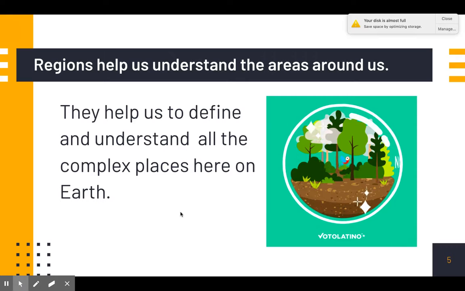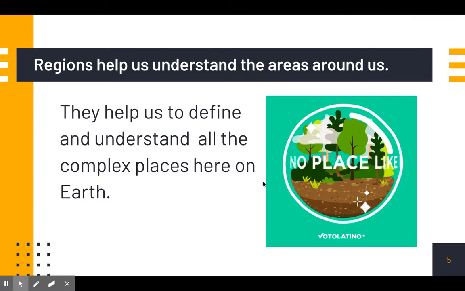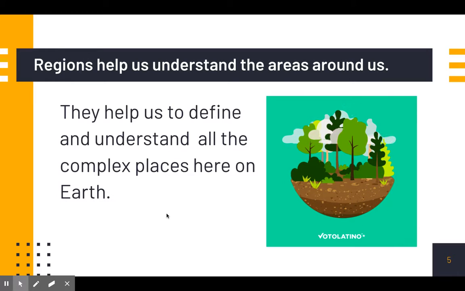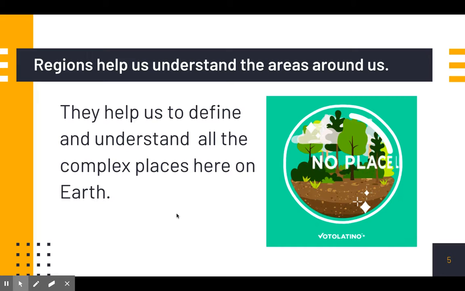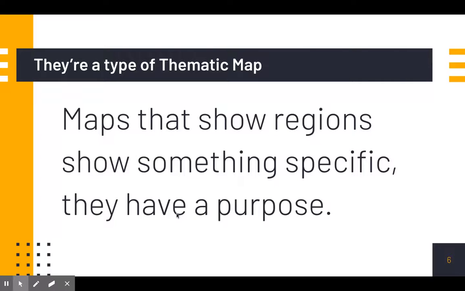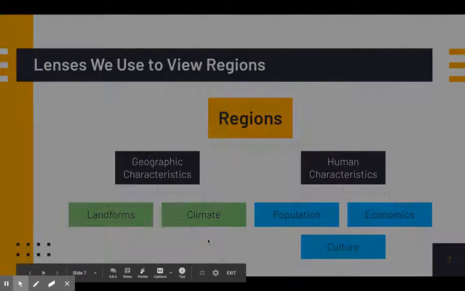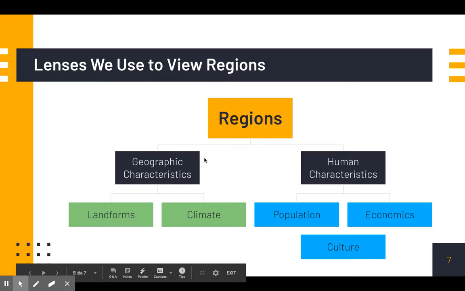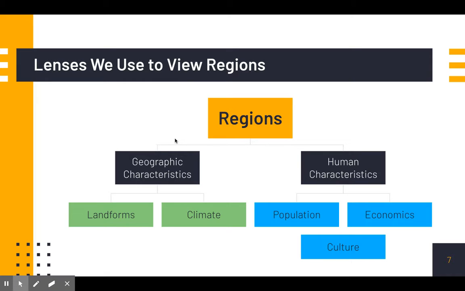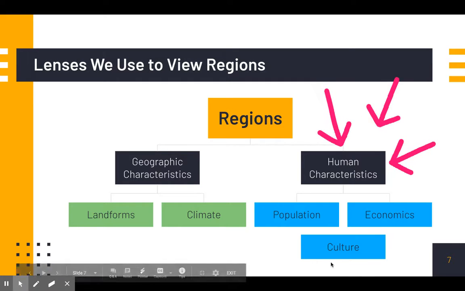As we remember, regions help us understand an area that's around us, help us to define and understand all the complex places we have here on Earth. Yesterday, we discussed the geographic features. Today, we're going to look at human characteristics. But remember, these are types of thematic maps, lenses we use to view regions. Yesterday, we did geographic. Today, we're looking at the human characteristics, such as population, economics, and culture.